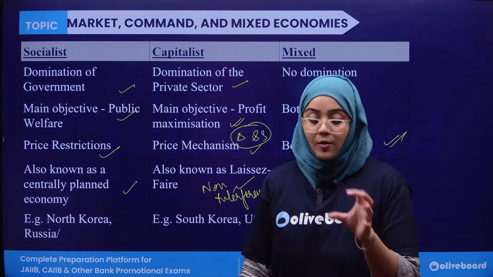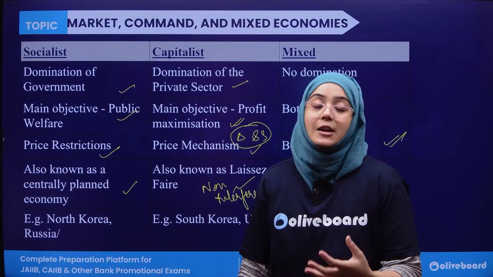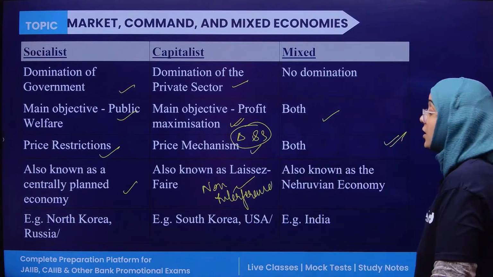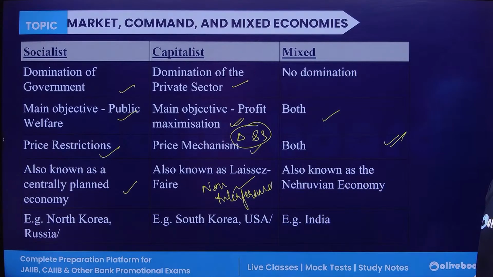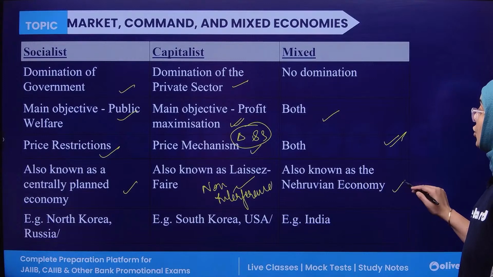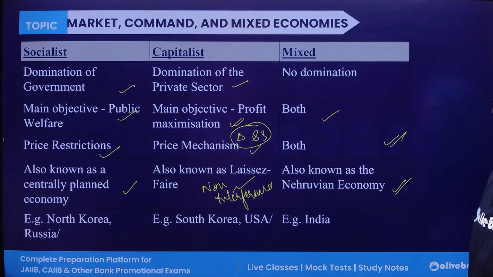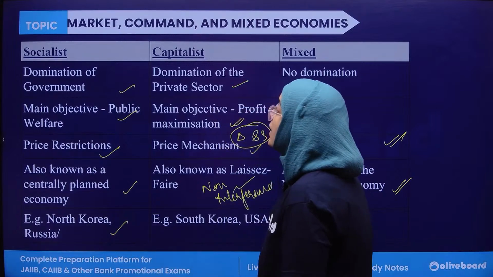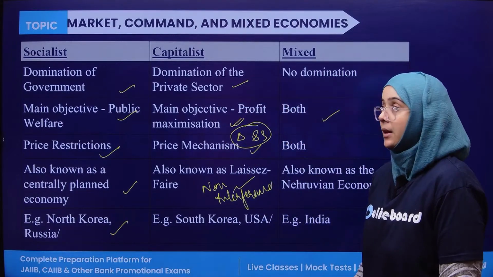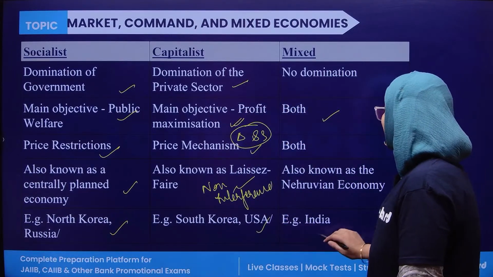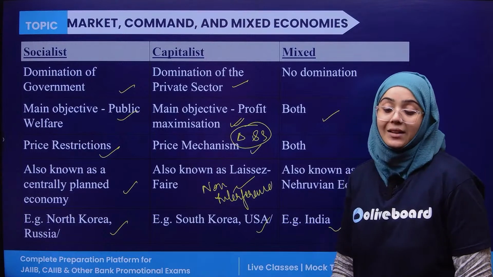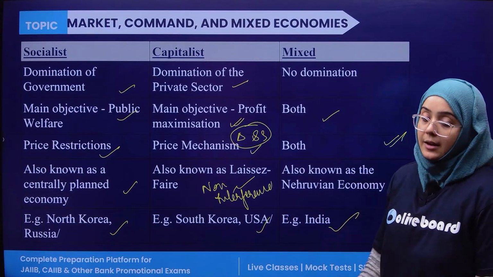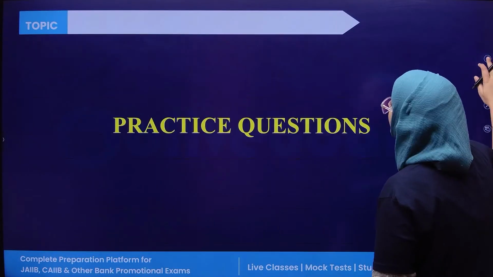And because the intervention of the government is less, obviously the intervention of the private sector is more, then it is known as capitalist economy. Mixed economy is also known as Nehruvian economy. When we talk about socialist economy, North Korea and Russia are a part of it. Capitalist: South Korea, USA. India is a mixed economy. Clear? Done. So this is the complete overview of the chapter.